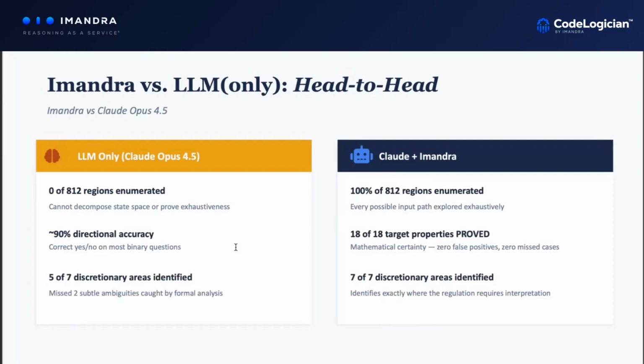What was also interesting as part of that process where we're proving these golden truths, if you like, that always need to hold true throughout the process flow, Imandra identified 7 different discretionary areas. In other words, areas of the legal text that are subject to interpretation. My read on that is firms then need to appoint their own legal counsel to help them interpret what that means in their context. So you can end up with mismatches from one firm to the next.